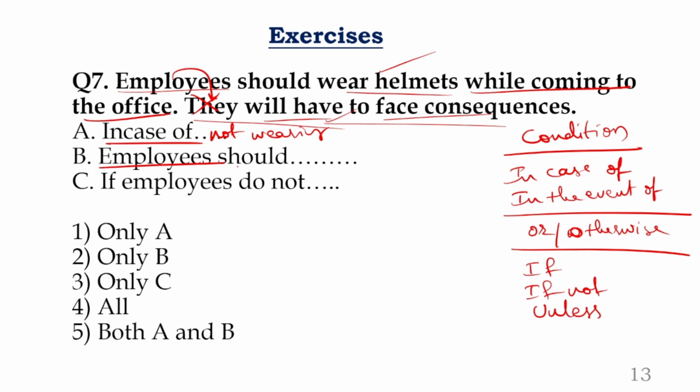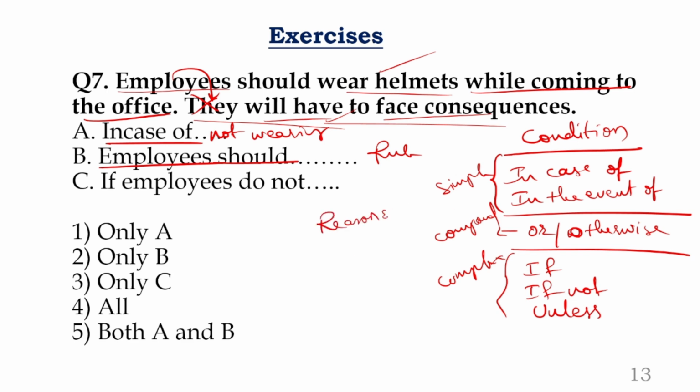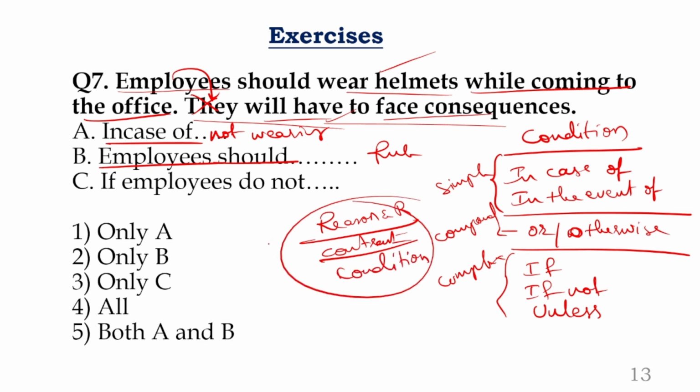Next, what is the next one? Employee should. Remember, I'm giving you one more rule. Okay, here I forgot to write. These two are simple. This is compound. These three are complex. Okay, I gave you three rules so far, I hope, right? So one is reason and result. Another one is contrast. And another one is what? Now it is condition. So please make note of all these words at one place. They will help you a lot.